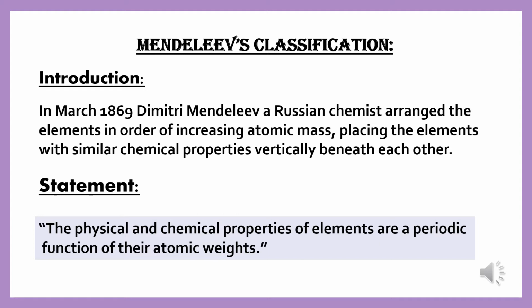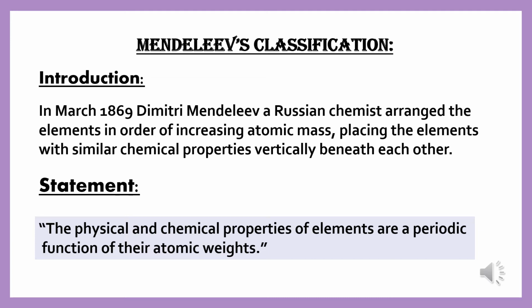Remember that only 63 elements were discovered at that time, and Mendeleev was looking at the relation between atomic mass of elements and their physical and chemical properties. Now, what is the atomic mass of an element? The mass of one atom of an element. The SI unit of atomic mass is kilogram. But since the atom is really small, a more convenient unit called atomic mass unit, or AMU, is used. For example, hydrogen is 1 AMU and carbon is 12 AMU.